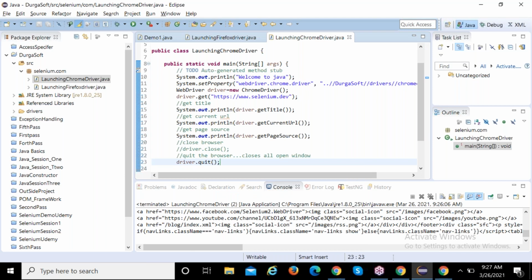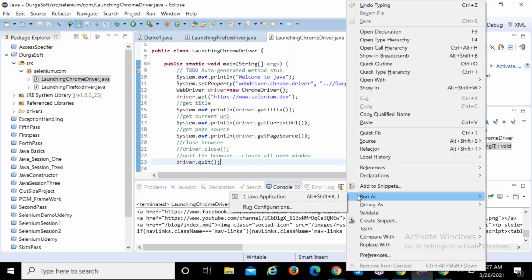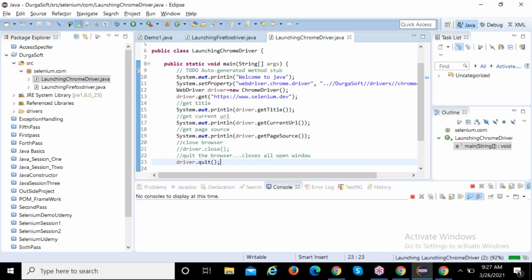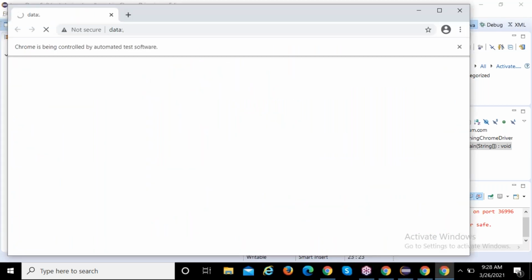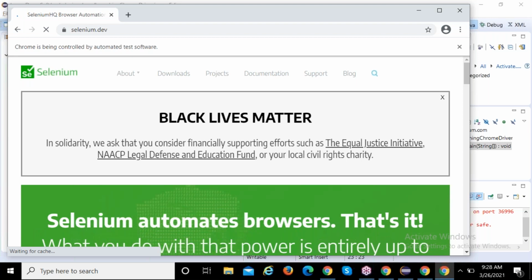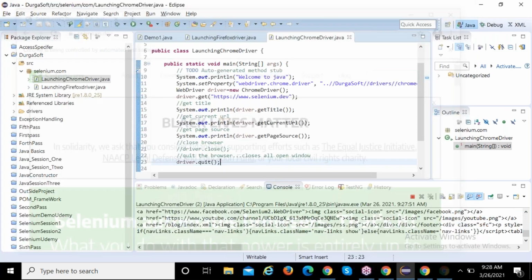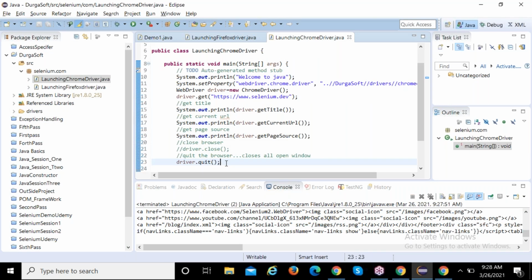Okay, can you run this? Yes, sir. Good. What are the browser commands, guys? Anyone? Speak out, guys. You need to speak. What are the browser commands? Get command, get title, current URL, page source, close, and quit. Yes.